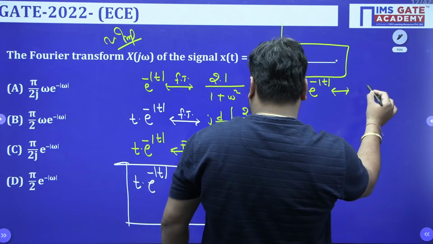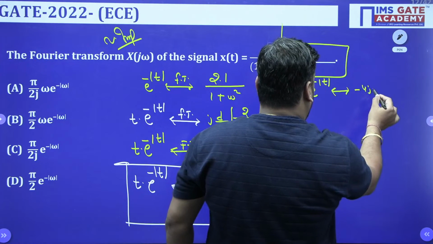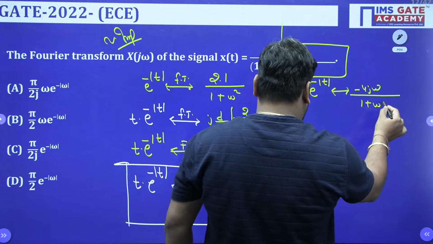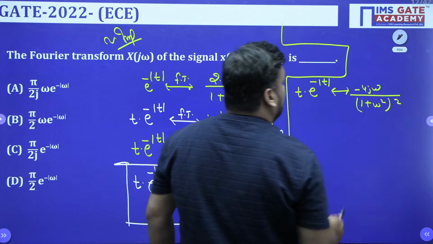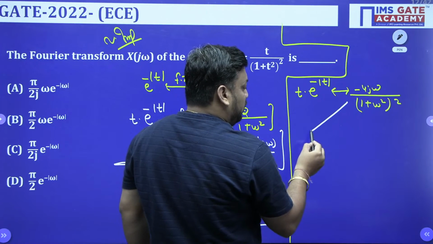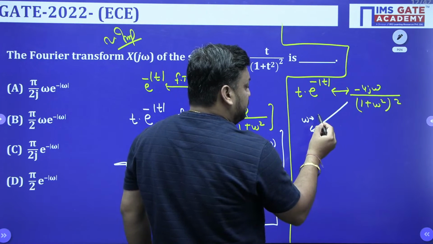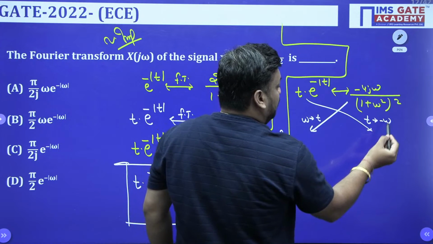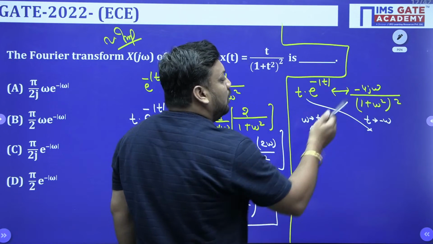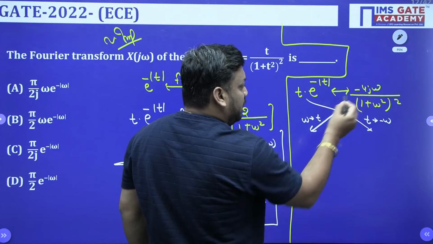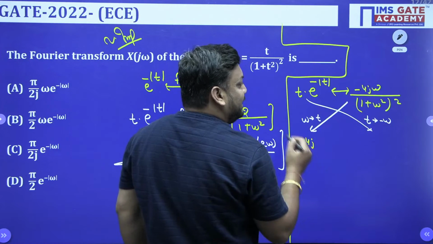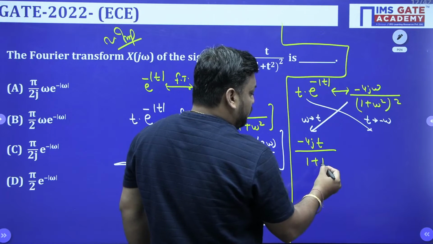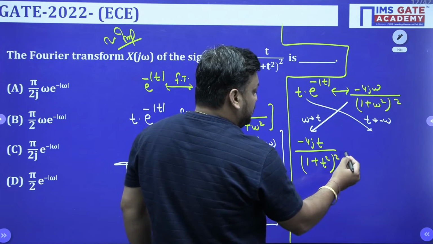Fourier transform is nothing but minus 4j omega upon (1 plus omega square) whole square. And if I apply duality here, duality says that omega is replaced by t, and t is replaced with minus omega and multiplied with 2 pi also. So omega replaced with t, so minus 4j as it is, and omega will be replaced with t upon (1 plus t square) whole square.